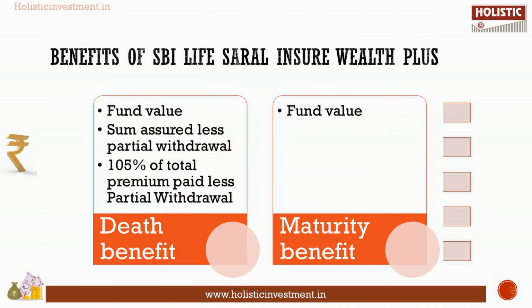Let us look at the benefits under SBI Life Saral Insure Wealth Plus. Death benefit: higher of fund value or sum assured less applicable partial withdrawals, or 105% of total premiums paid, whichever is higher will be paid as death benefit. Maturity benefit: at maturity you will receive the fund value.